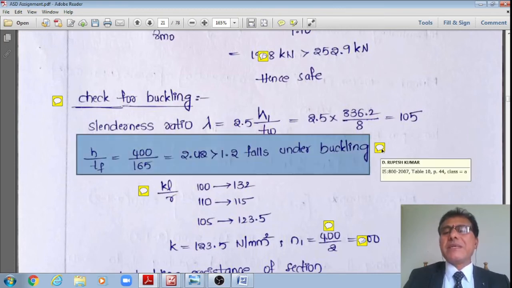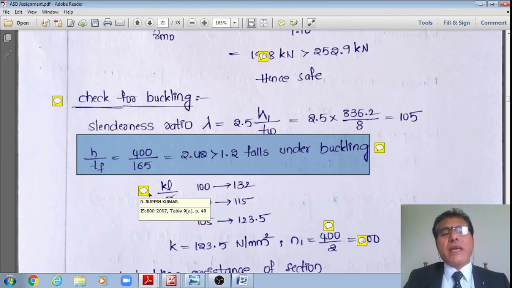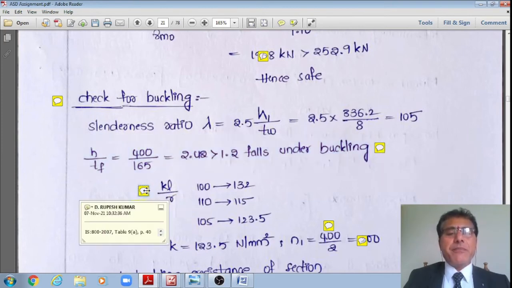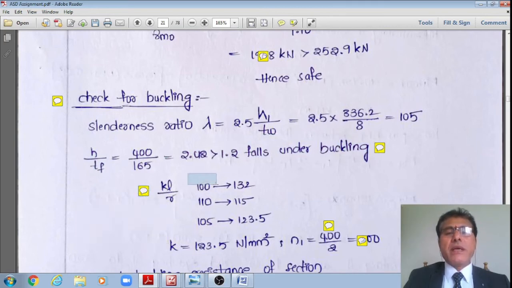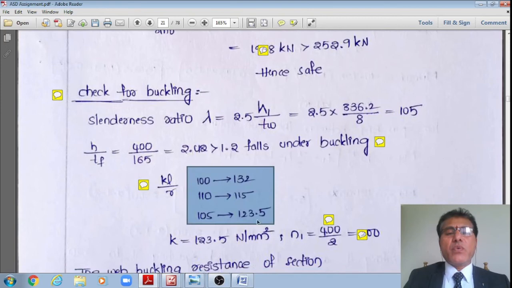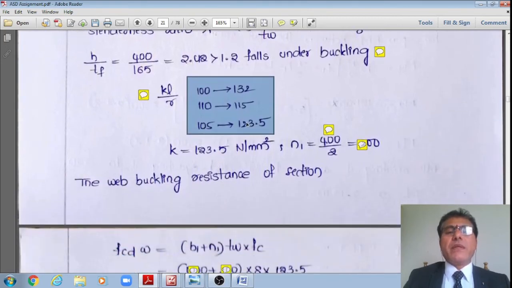Therefore, now as per Table 10 of page number 44 of IS 800:2007, the section is a class A buckling section about the major axis. Therefore, as per Table 9A of page number 40, I am interpolating: for lambda equal to 100, fcd is equal to 132, and for lambda equal to 110, fcd is equal to 115. Therefore, for slenderness ratio lambda 105, the design compressive strength fcd is equal to 123.5 Newton per mm square.